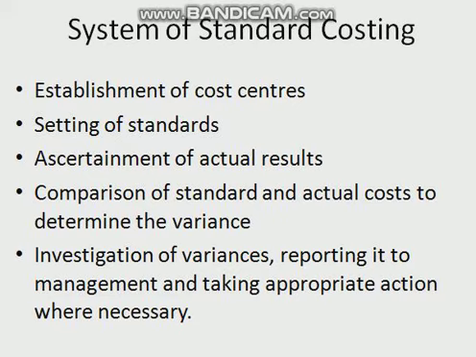There are three types of current standards: ideal standards, expected standards, and normal standards. Now, what are ideal standards? Ideal standards reflect a level of attainment under ideal conditions, such as maximum possible output and sales, best possible prices of material, most satisfactory rates of labor and overheads, etc. Such standards are based on perfect performance of man, material, and machines, and no allowance is made for loss of time, accident, machine breakdown, wastage of materials, etc. Such standards are determined to set a goal which, though not attainable in practice, is always aimed at.